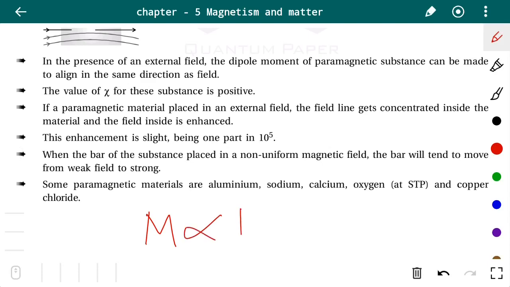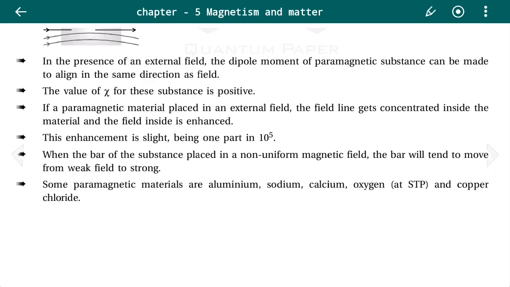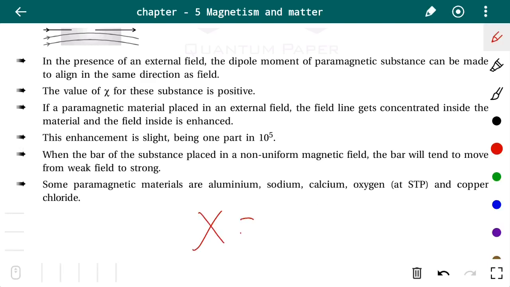Magnetization is directly proportional to the magnetic intensity. By removing this proportionality, it can be written as M equals chi H. We can also write this as chi equals M upon H. That means what? Here M stands for magnetization and H stands for the magnetic field intensity, right? The more the magnetic field intensity, the more the magnetic substance gets magnetized.